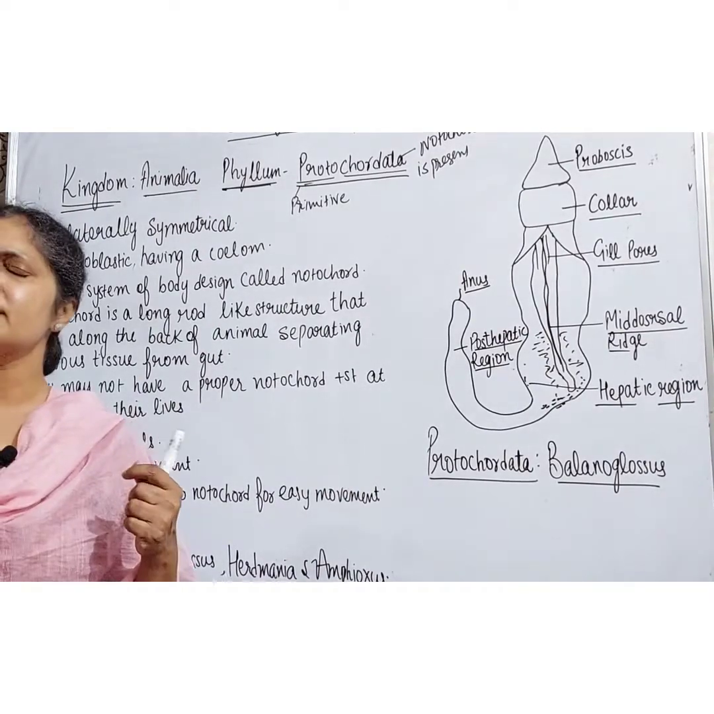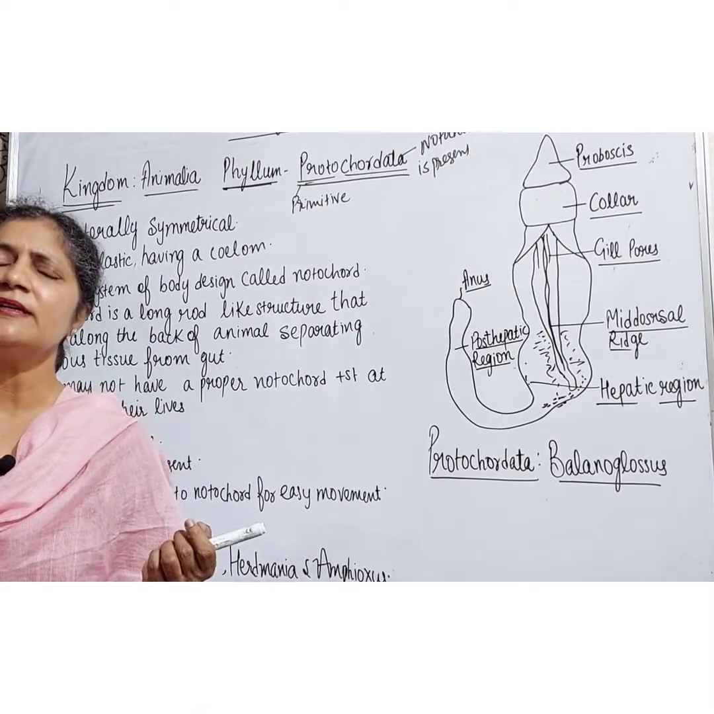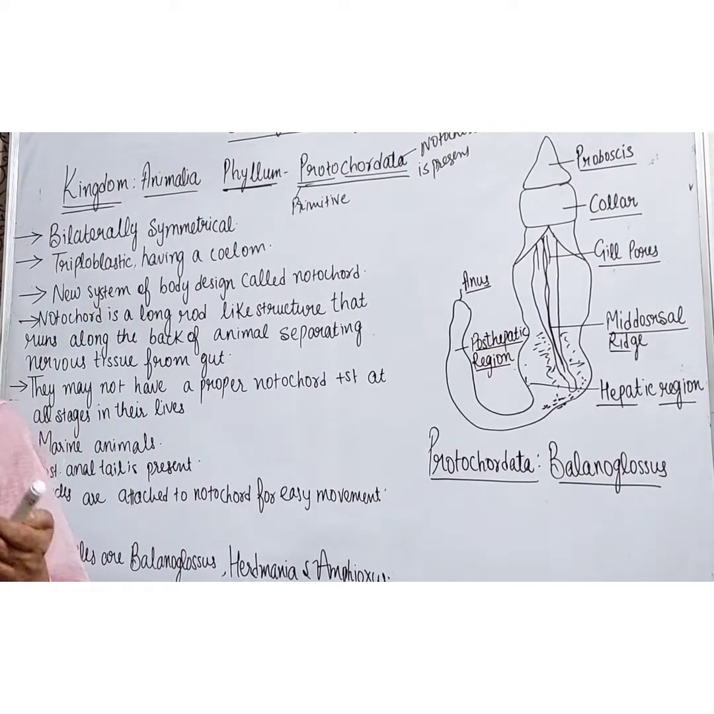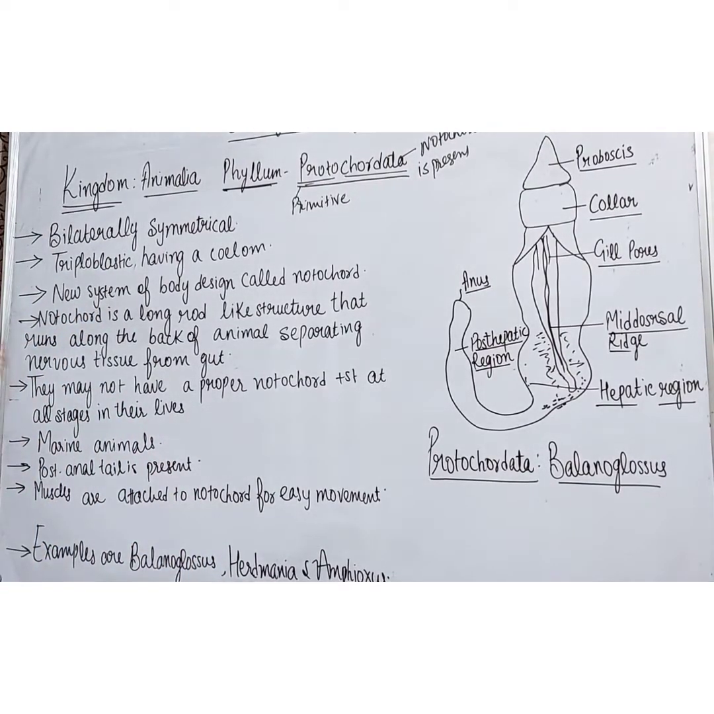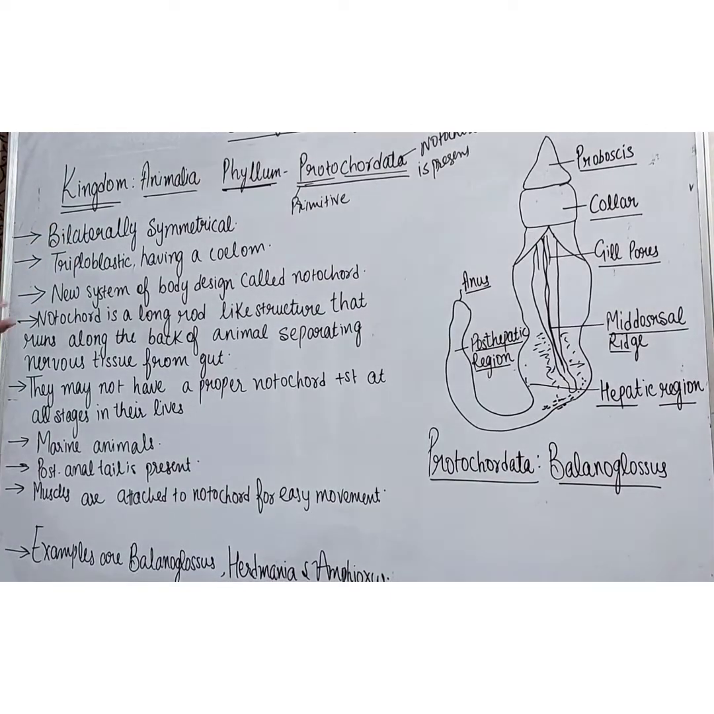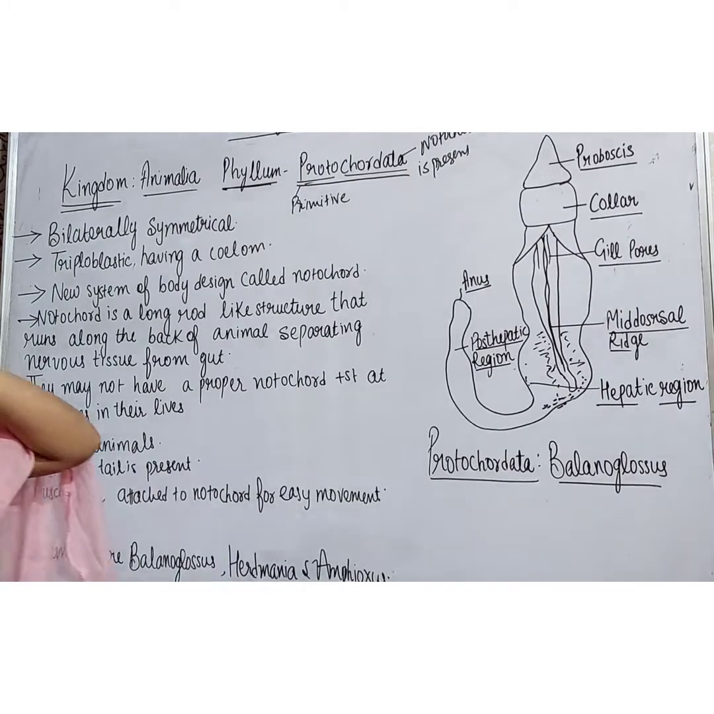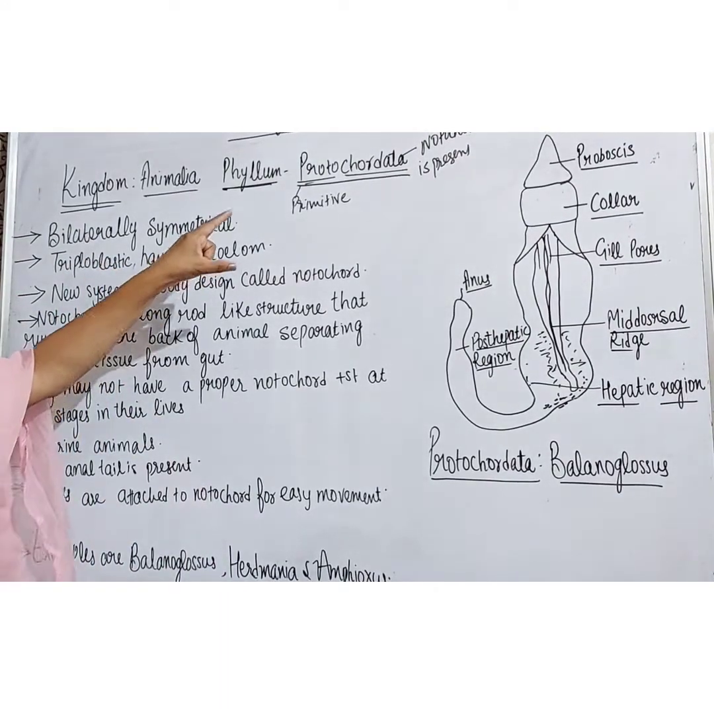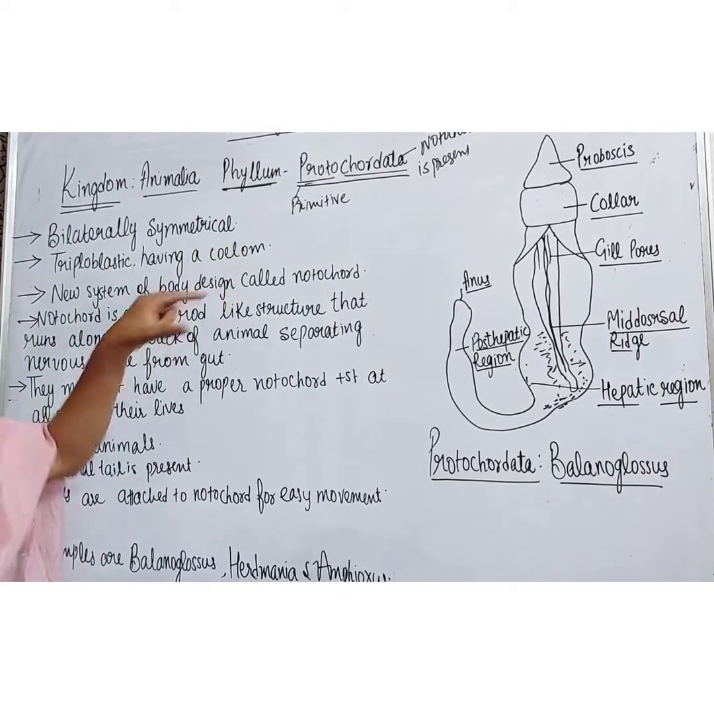Now the first feature is that they are bilaterally symmetrical. As we have discussed earlier, what is bilaterally symmetrical? Their body can be divided into two equal halves. This feature is known as bilaterally symmetrical. They are triploblastic, having a coelom. The animals belonging to Protochordata are coelomate.